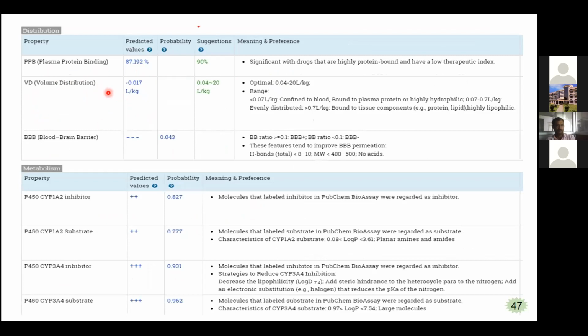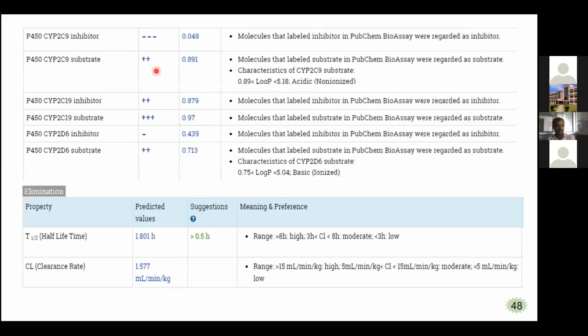And volume of distribution, blood-brain barrier, and different metabolism by cytochrome P450. So it is having inhibitor and substrate activities, so all are having plus, except the cytochrome P450 2C9 inhibitor, it is not having. And also cytochrome P2D6. And half-life, it is having 1.8 hours. And clearance rate, it is 1.577.